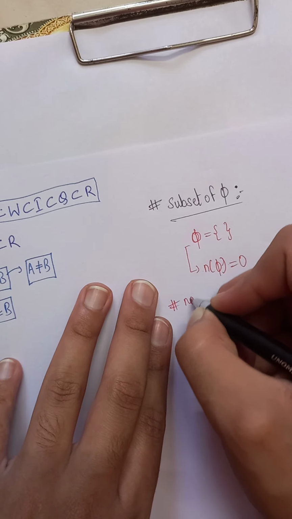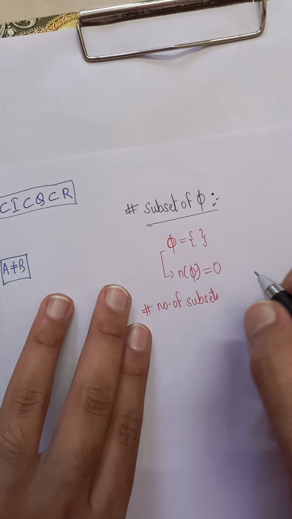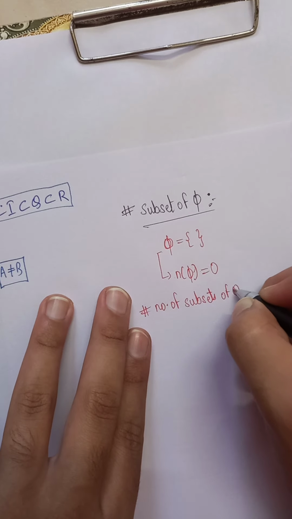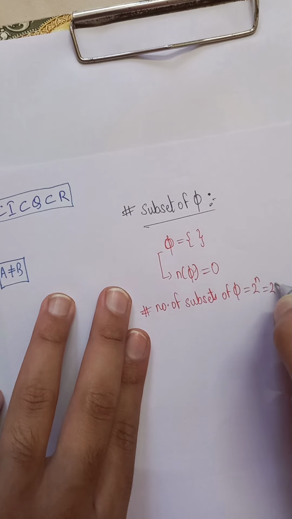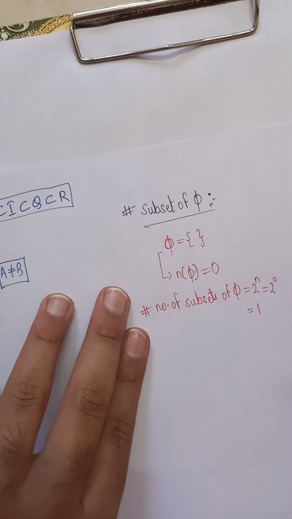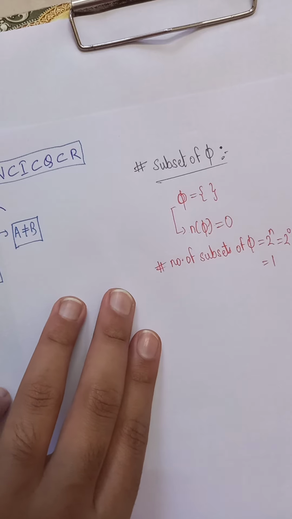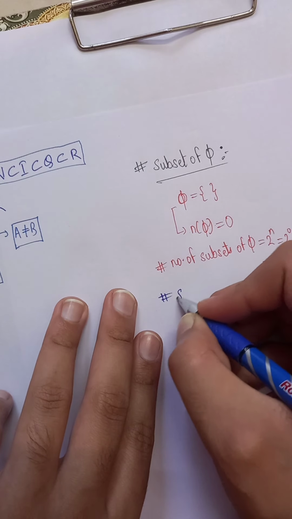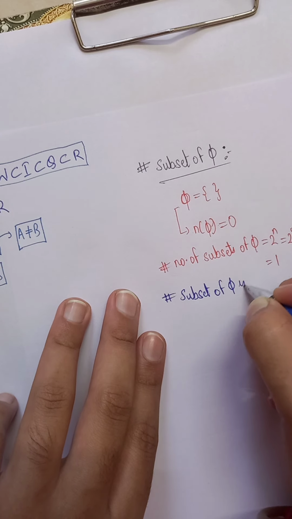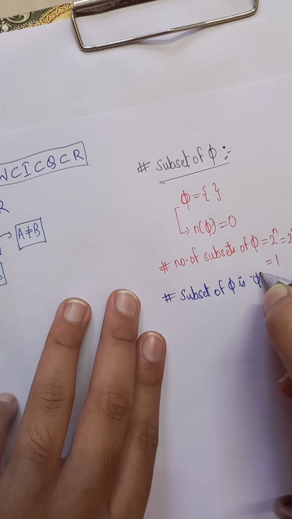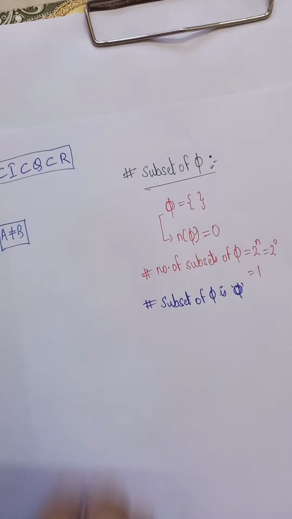So the number of subsets of phi is equal to 2 power n, which is 2 power 0, equal to 1. Therefore, the subset of phi is phi. Subset of phi is phi. I hope you understood this.